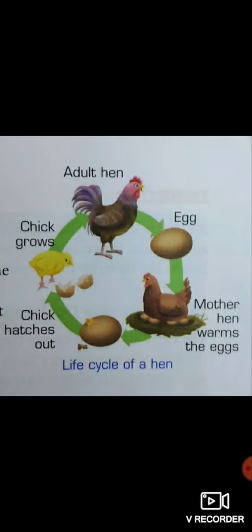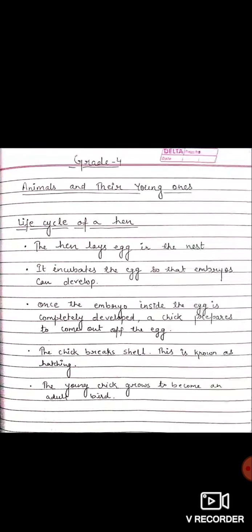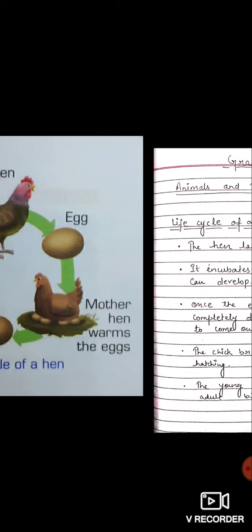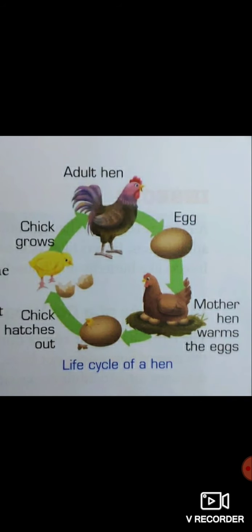In stage 2, the mother hen incubates the egg so that the embryos can develop. Once the embryo inside the egg is completely developed, a chick prepares to come out of the egg.